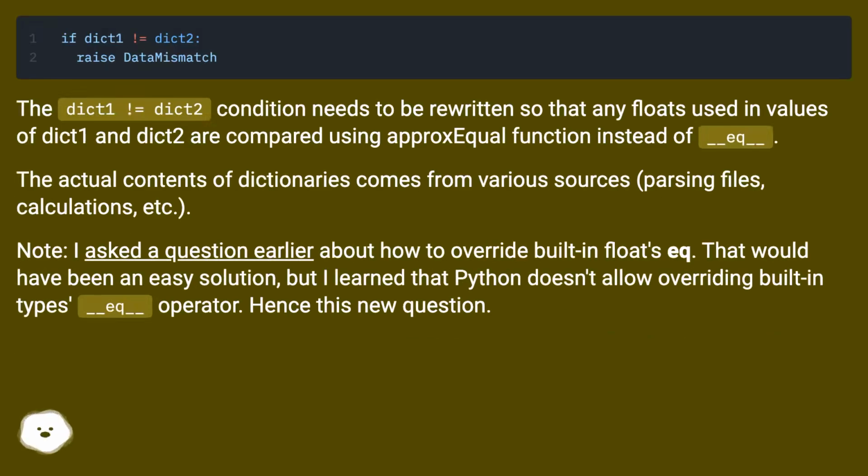The dict1 != dict2 condition needs to be rewritten so that any floats used in values of dict1 and dict2 are compared using a proxycall function instead of __eq__. The actual contents of dictionaries come from various sources, parsing files, calculations, etc. Note, I asked a question earlier about how to override built-in float's equal. That would have been an easy solution, but I learned that Python doesn't allow overriding built-in types' __eq__ operator. Hence this new question.